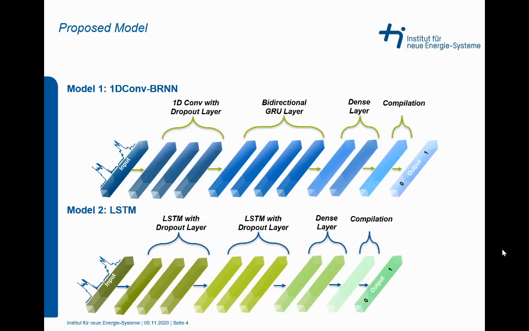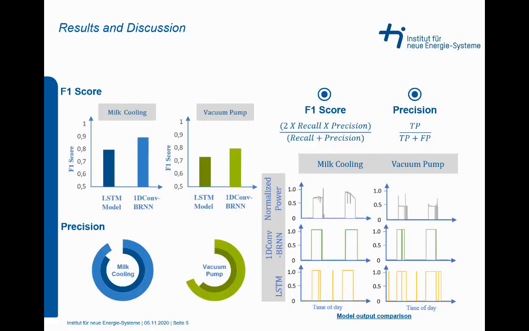The second one is a conventional LSTM model, which is state of the art for sequential data, as it can catch both long-term and short-term dependencies in the sequence. The details of the hyperparameters have been discussed in the published paper.